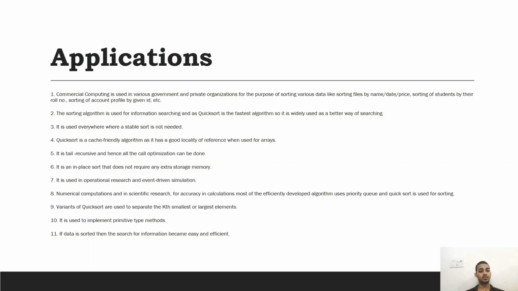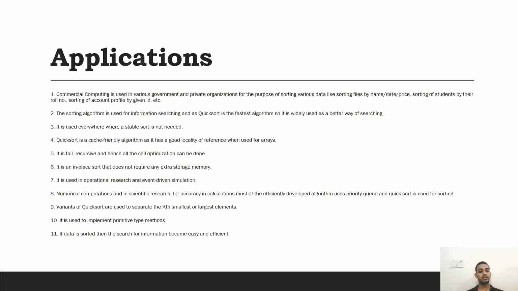Third one, it is used everywhere where a stable sort is not needed. Fourth one, quicksort is a cache friendly algorithm, as it has a good locality of reference when used for arrays.